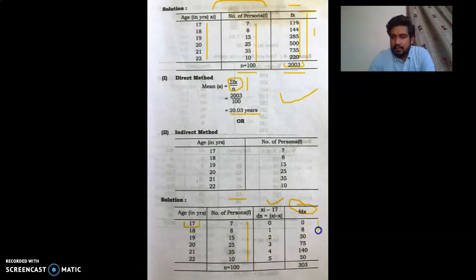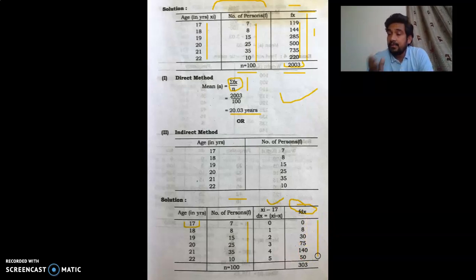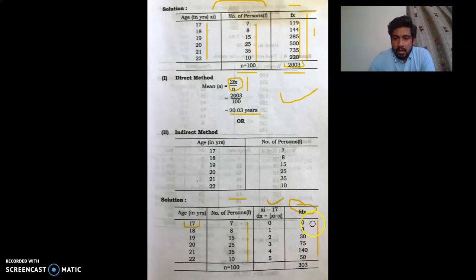So we got f dx of each and every row. But we need summation f dx. After adding all these items, we get 303, that is summation f dx.